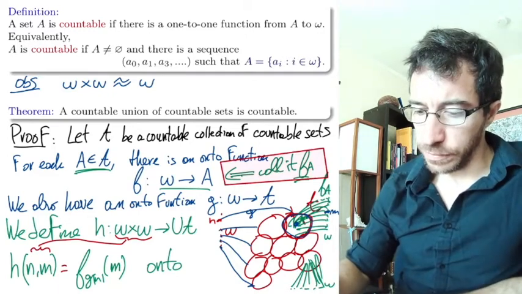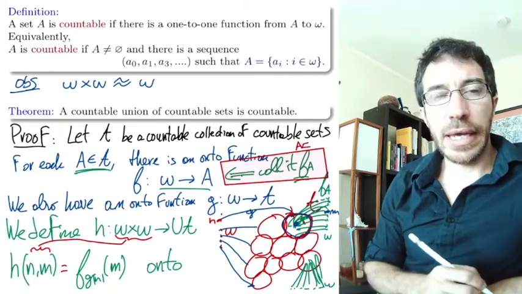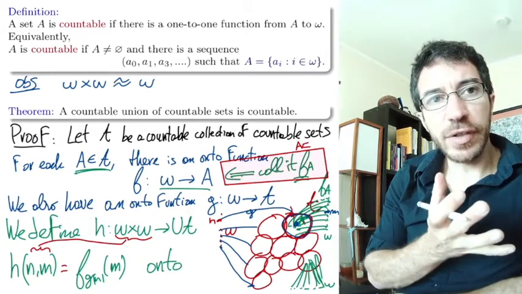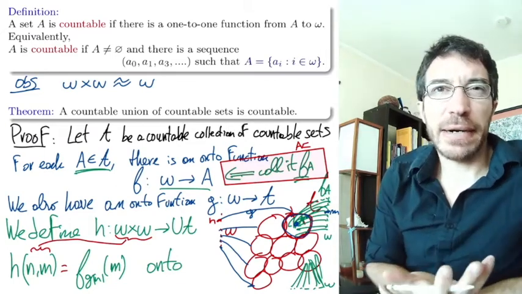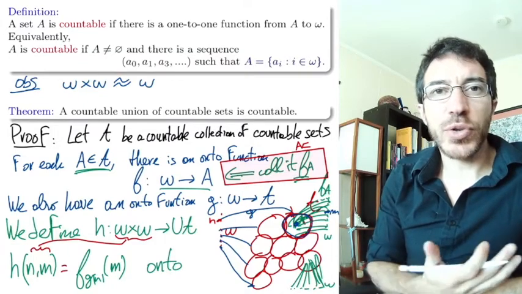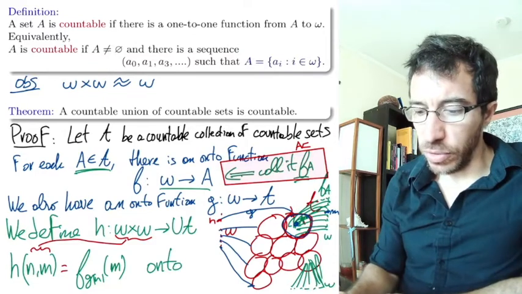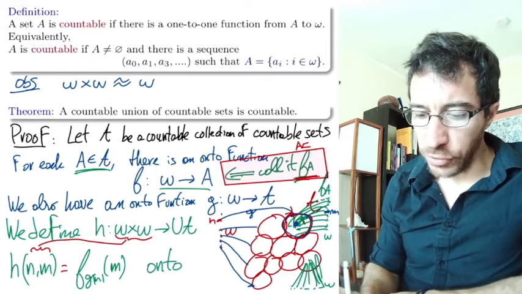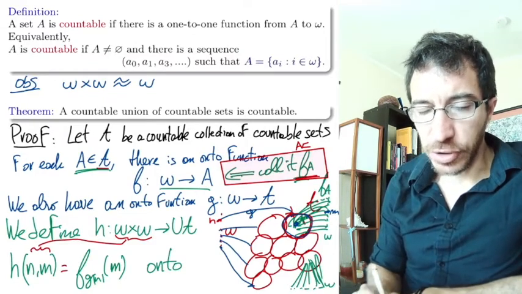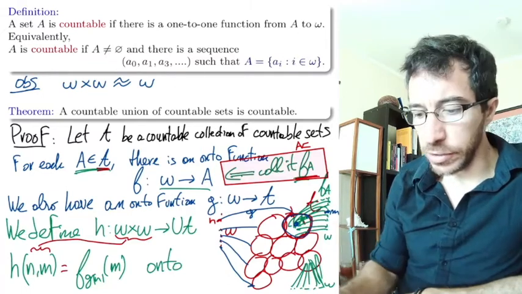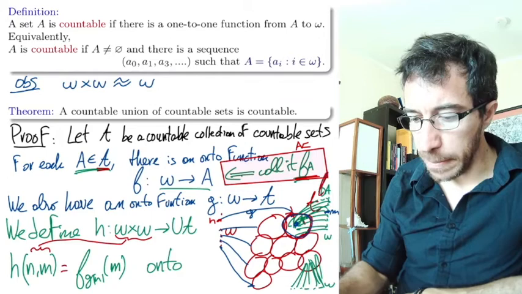Axiom of choice. Why is that? Well, we know that for every A there is an onto function like this, but actually there are many. And we're choosing one for each A, right? So we have to choose one for each element of the collection. For each of these circles up here that are infinitely many, you have to choose one onto function, f of A,